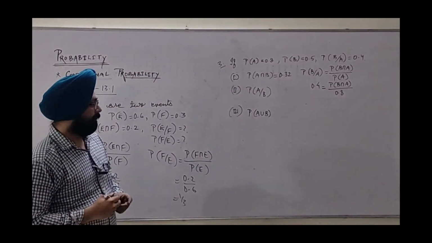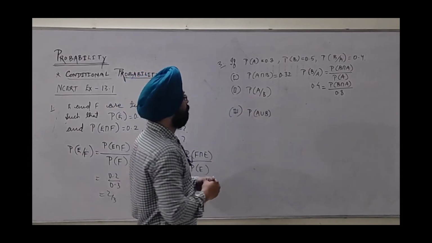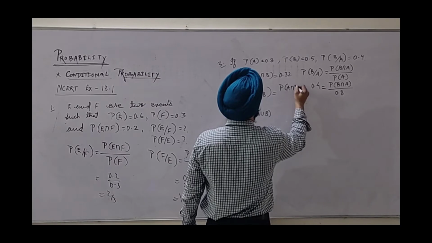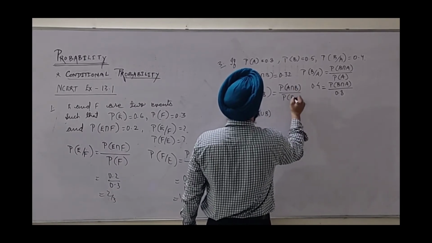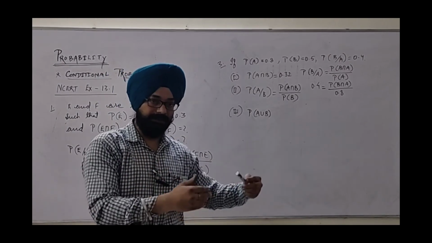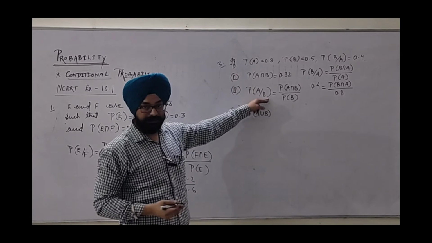Next, the probability of A on B we require. This can be expanded by the formula probability of A intersection B upon probability of B. I find one thing, these equations are dependent on each other. Interlinked equations are given. We saw it first, now its application is here.